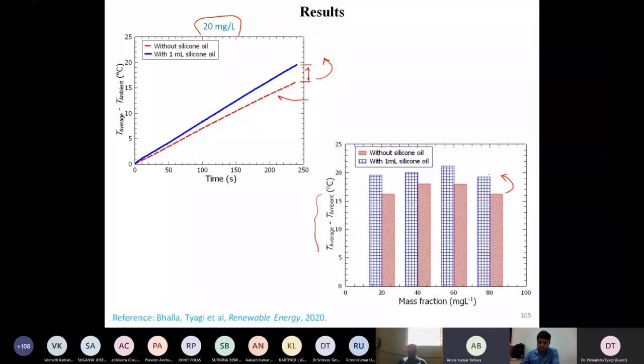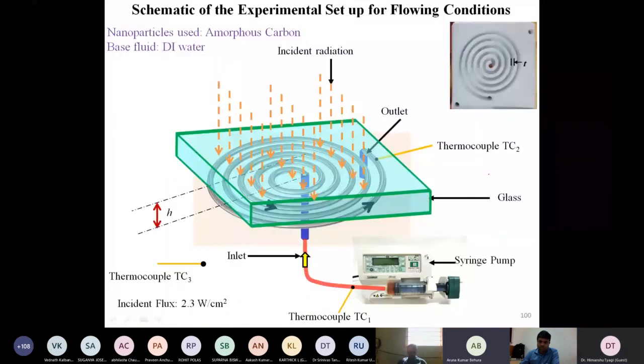Yes. And sir, can you tell me the mass flow rate of the flowing water? I think it is very, very less, like some milliliters per minute or so. It is a miniaturized version, which is why we are using that syringe pump you see in our setup. Yes, I have seen that. That's why I'm asking about the mass flow rate. And now here we have that value also. The incident flux I was telling from memory.